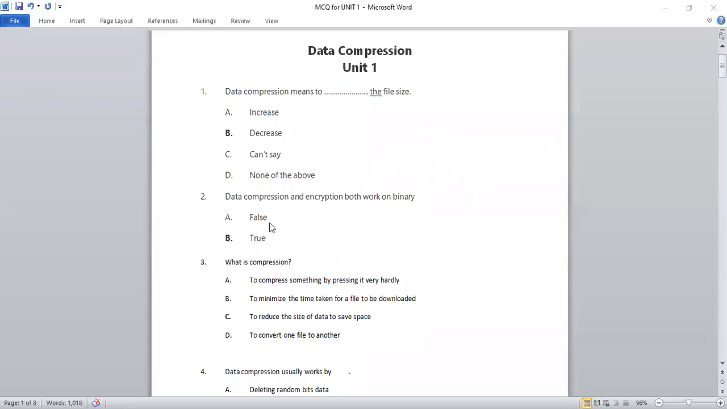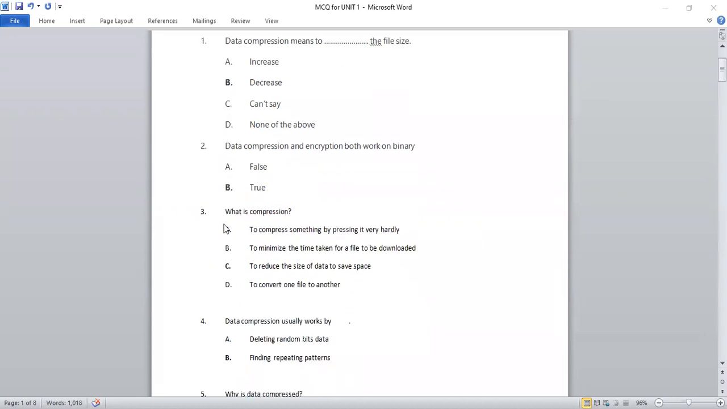Okay, so second question is: data compression and encryption both work on binary. This is true. When we are doing encryption as well as compression, we work on binary only, right?